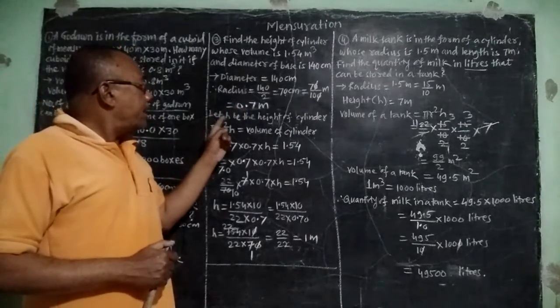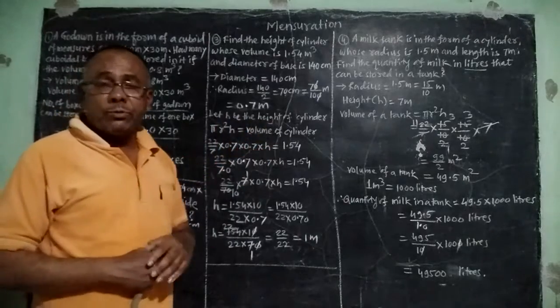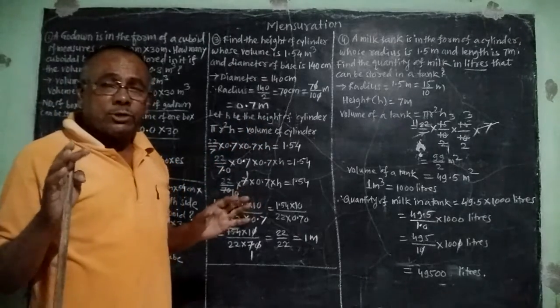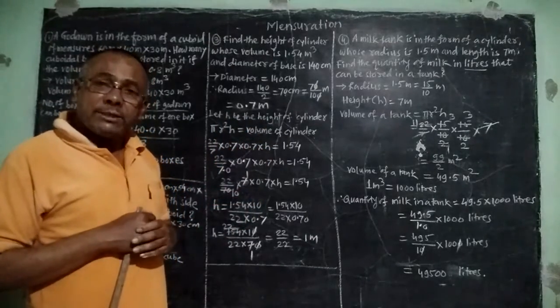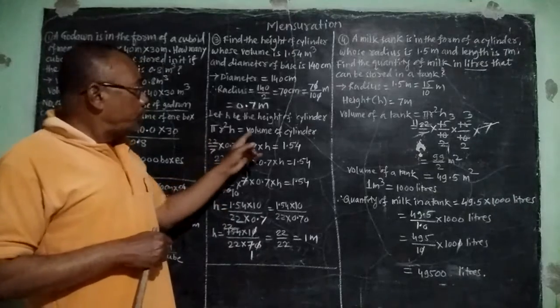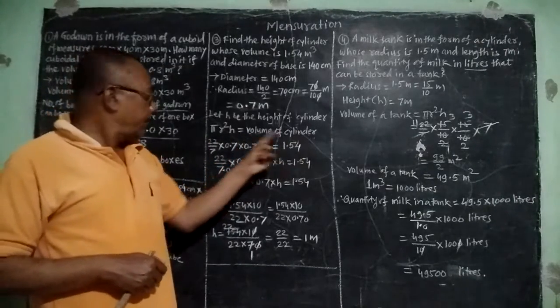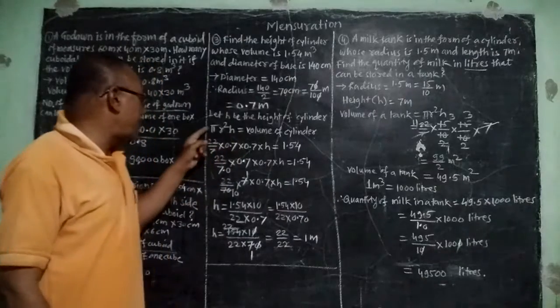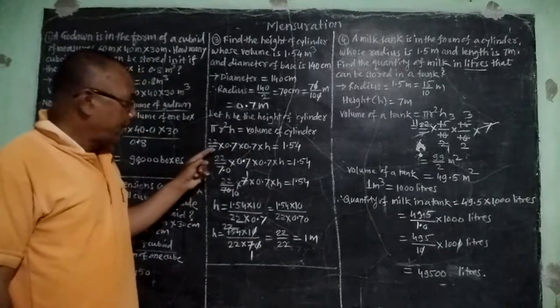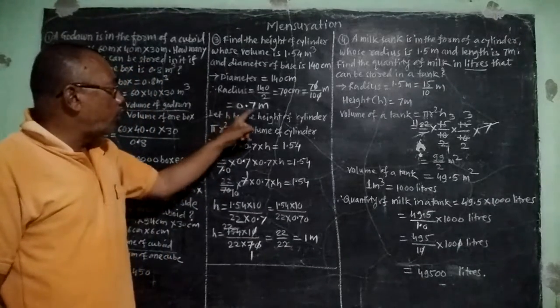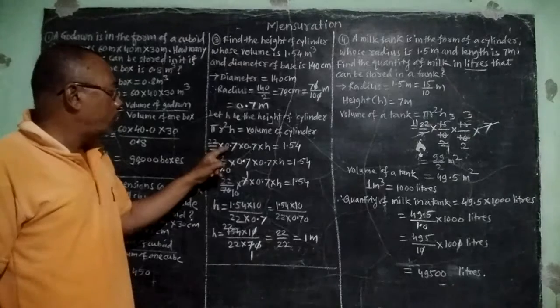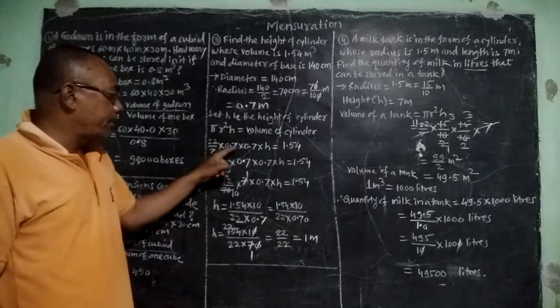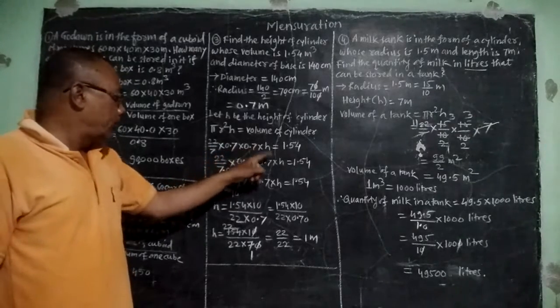Here let h be the height of the cylinder. We don't know the height of the cylinder, so we have considered it as h, and we know that the volume of the cylinder is equal to pi r square h. So here pi is 22 upon 7, into r is 0.7, so you can write here 0.7 into 0.7 into h.